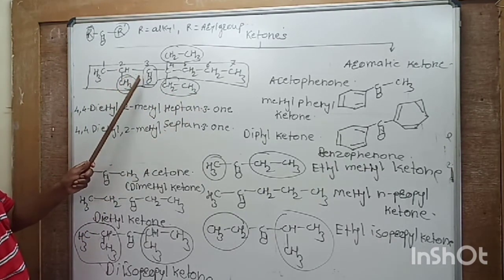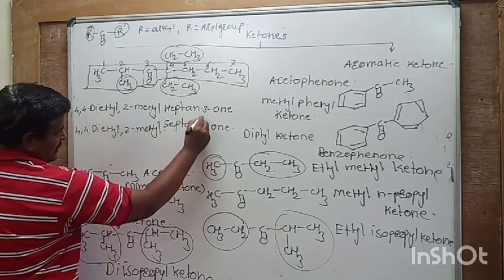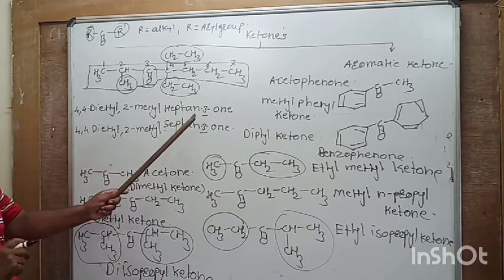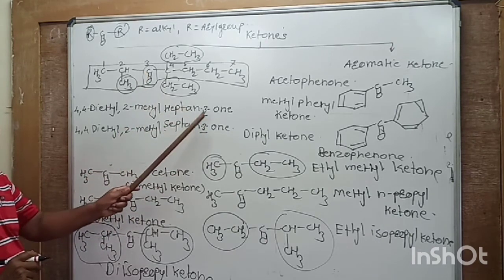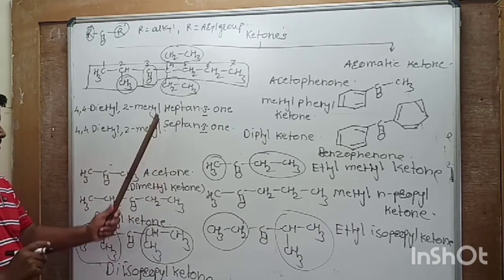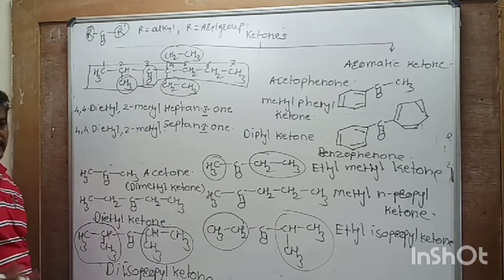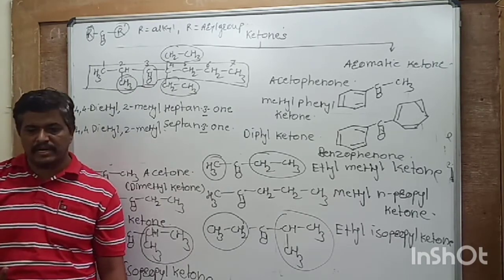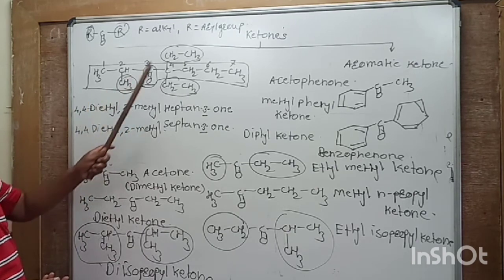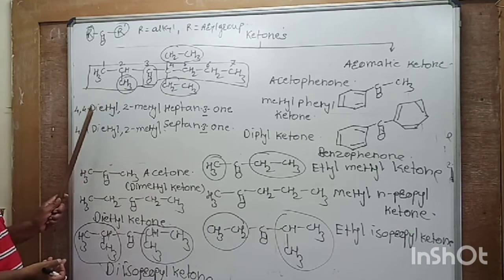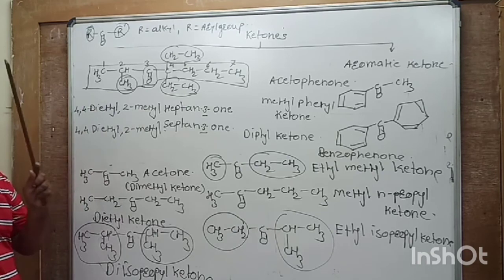The carbonyl carbon is the third carbon, and hence it is heptan-3-one. Different substituents are arranged alphabetically, so E comes first and then M. Ethyl groups are 2, so di, attached at the fourth carbon, so 4,4-diethyl-2-methylheptan-3-one.